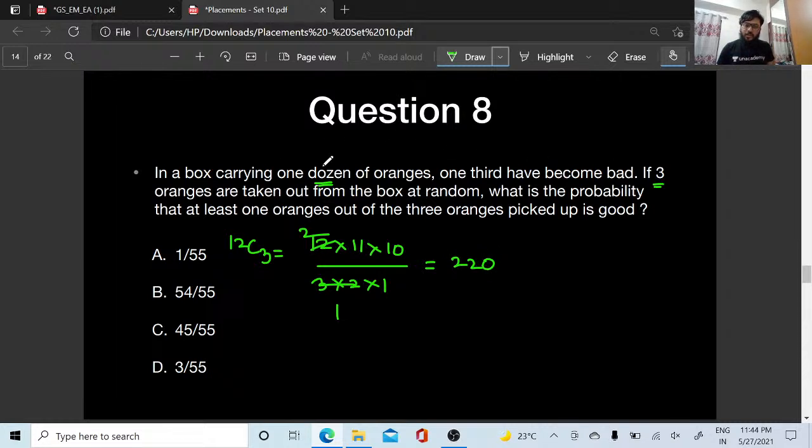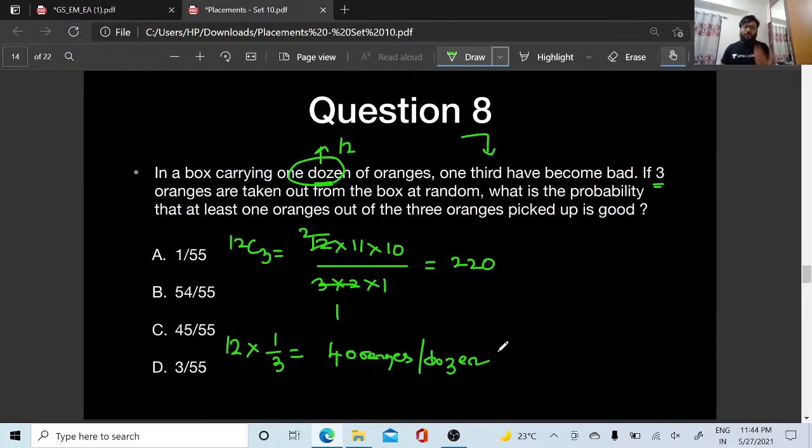Now what has been told? In a box carrying 1 dozen of oranges, 1/3 have become bad. 1 dozen means how much, people? 1 dozen means 12 oranges. In that, 1/3 have become bad. That is, how many oranges have become bad? 12 into 1/3, so 4 oranges have become bad per dozen.